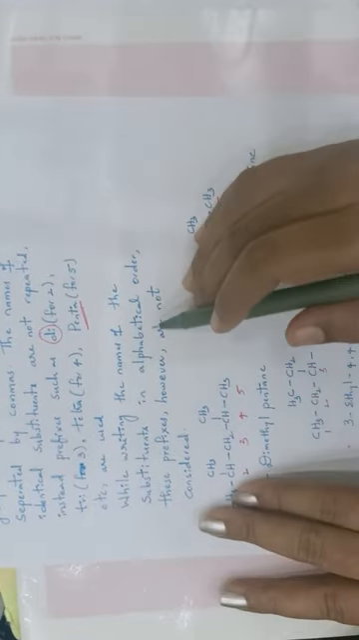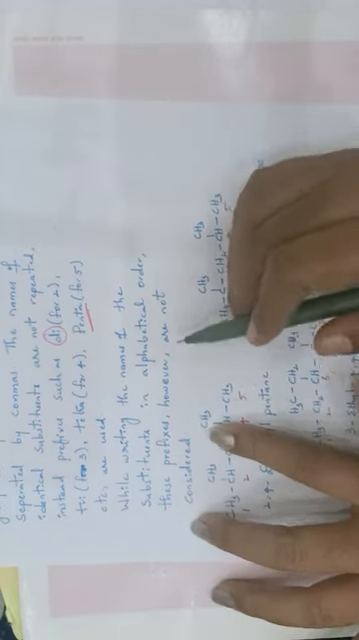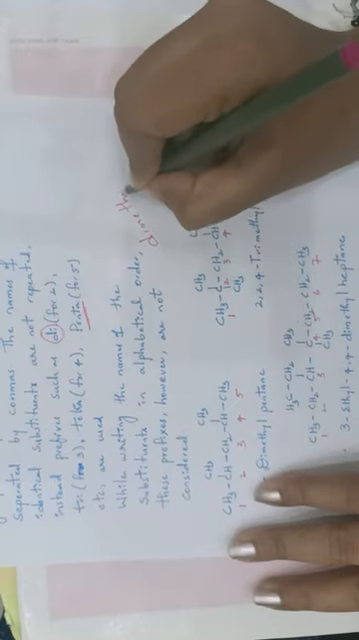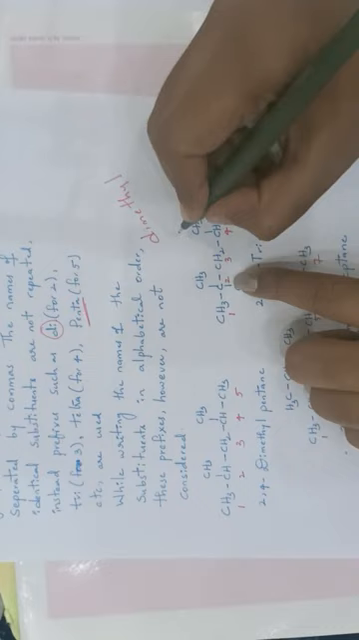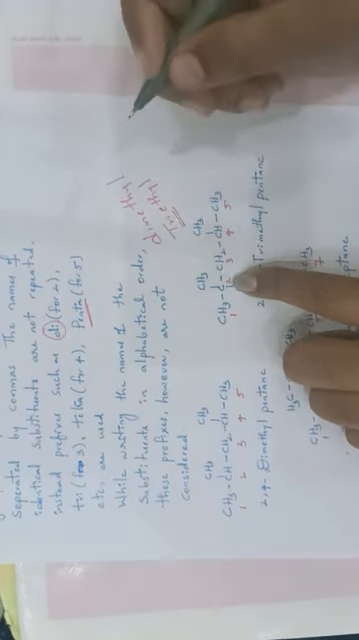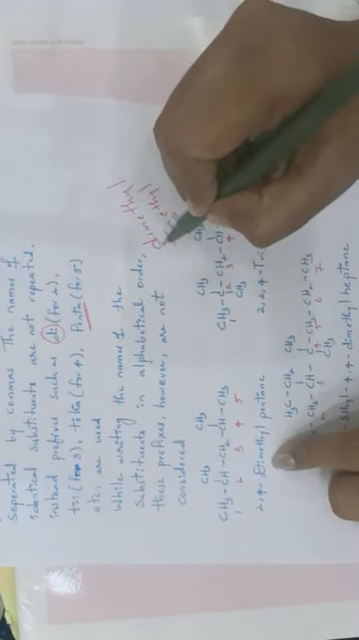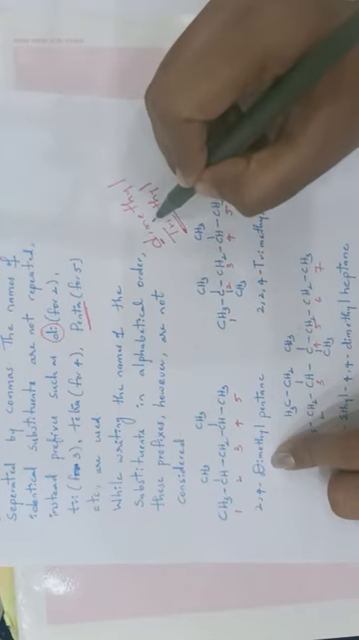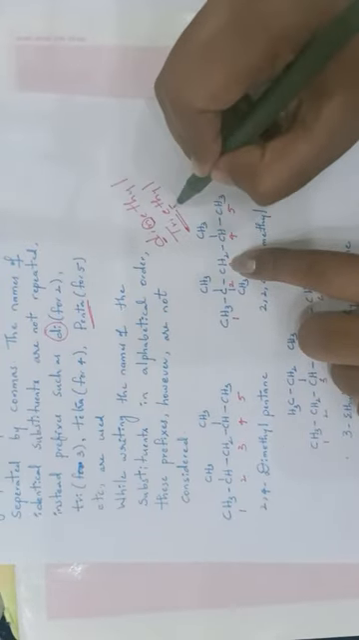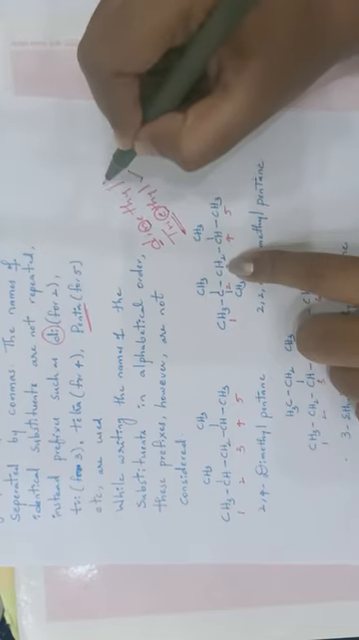While writing the names of substituents in alphabetical order, these prefixes are not considered. If two methyls are present, we write dimethyl. In the same compound, just imagine if a triethyl group is present. Tri means three ethyl groups are present. While writing its name, we should not consider these prefix letters. We consider the first letter of the alkyl group, that is methyl and ethyl. Among these two, which comes first? Ethyl. So first we write its name, followed by this.